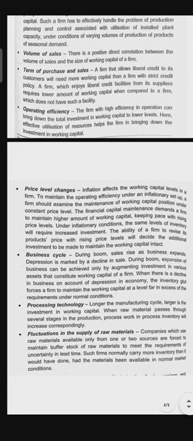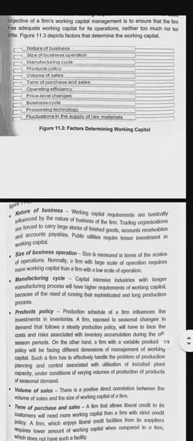Next is processing technology, which means the manufacturing cycle. If the manufacturing cycle is large, then there will be a higher amount of working capital. If the manufacturing cycle is small, then a lower working capital will be used. Next point was fluctuations in supply of raw material. If the raw materials are supplied in a proper way, then the working capital will be stable. So these are the factors determining working capital.